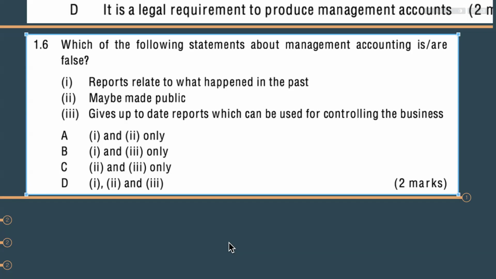But the third one, gives up to date reports which can be used for controlling the business. Even if it is related with the financial accounting thing, up to date reports means updated reports. So we can consider not past data, up to date, we can consider as a timely report here. That is how the question is set. The question is set, gives up to date reports means the latest data, right? So we can use it for controlling the business.